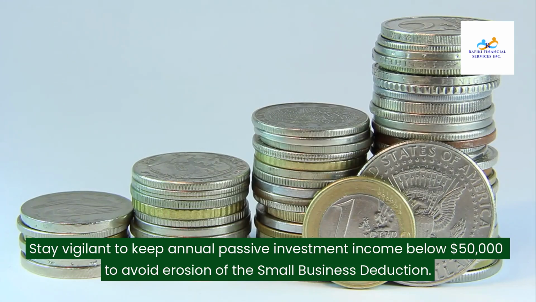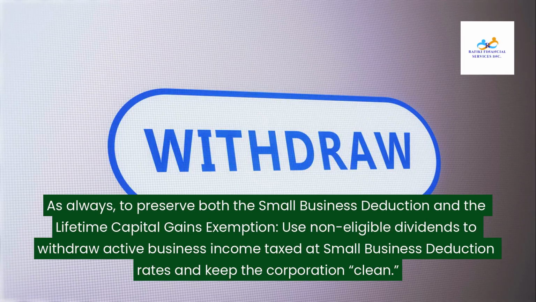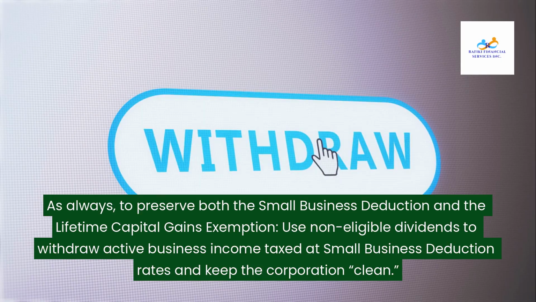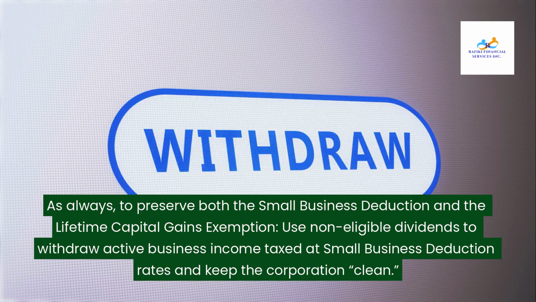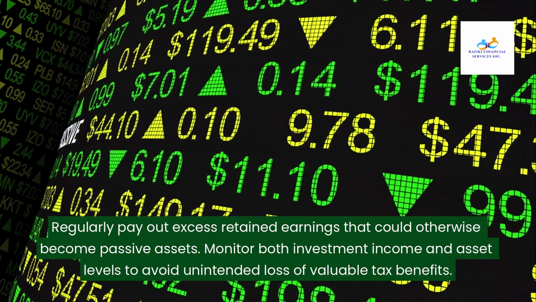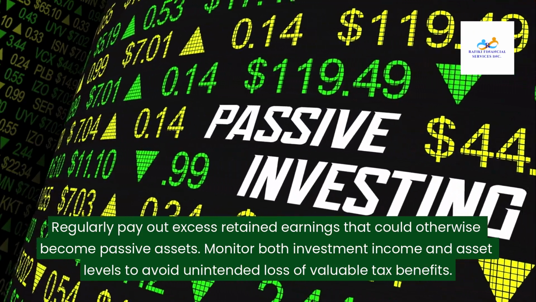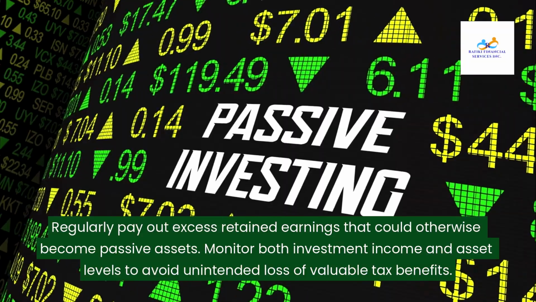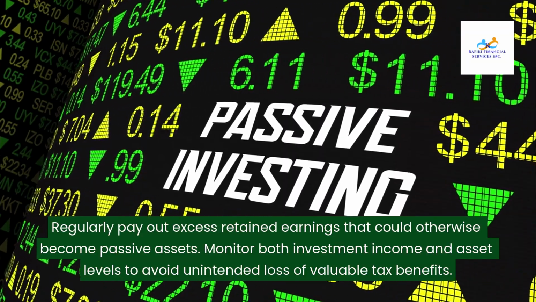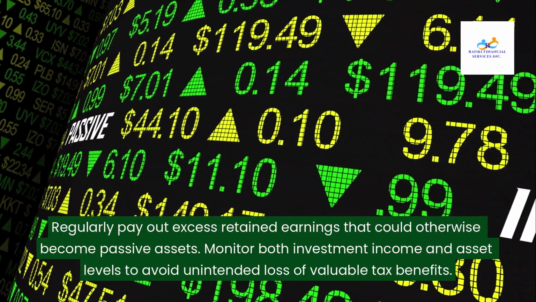Stay vigilant to keep annual passive investment income below $50,000 to avoid erosion of the small business deduction. As always, to preserve both the small business deduction and the lifetime capital gains exemption, use non-eligible dividends to withdraw active business income taxed at small business deduction rates and keep the corporation clean. Regularly pay out excess retained earnings that could otherwise become passive assets. Monitor both investment income and asset levels to avoid unintended loss of valuable tax benefits.